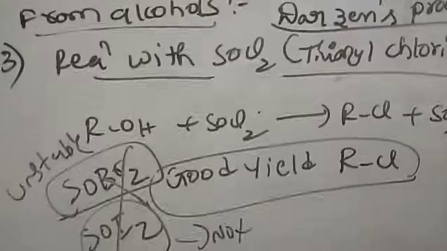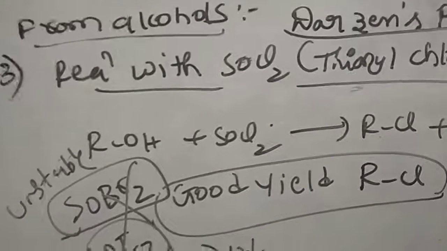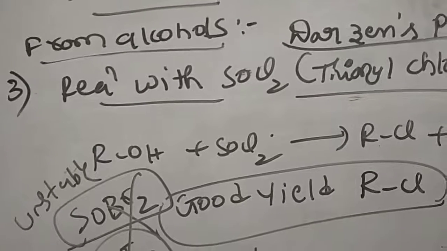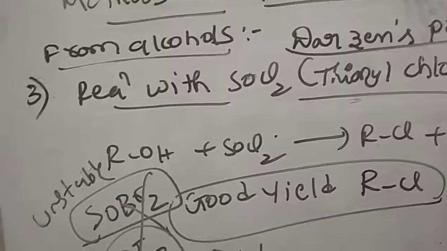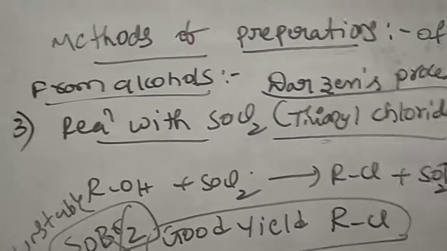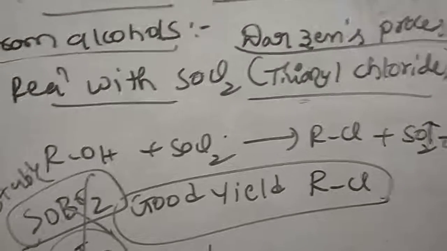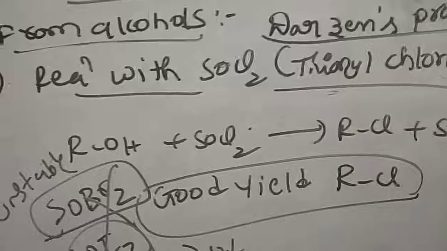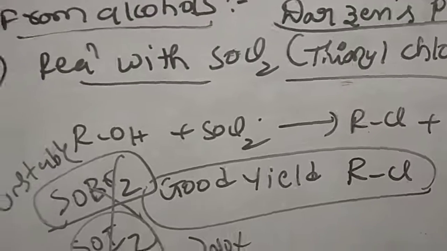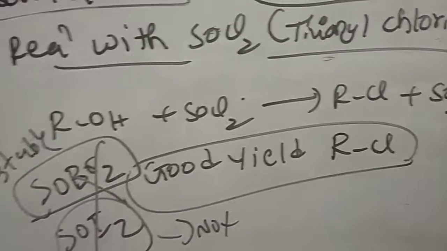So today we have discussed three methods of preparation, those three from the alcohols only. The first method is with the Lucas reagent, ZnCl2 plus concentrated HCl, and that process is called the Groves process. In the Groves process, the reactivity of alcohols is tertiary greater than secondary greater than primary. The second is the reaction with PBr3, PCl3 and PCl5, and the third is the reaction with SOCl2, thionyl chloride. That process is called Darzens process.